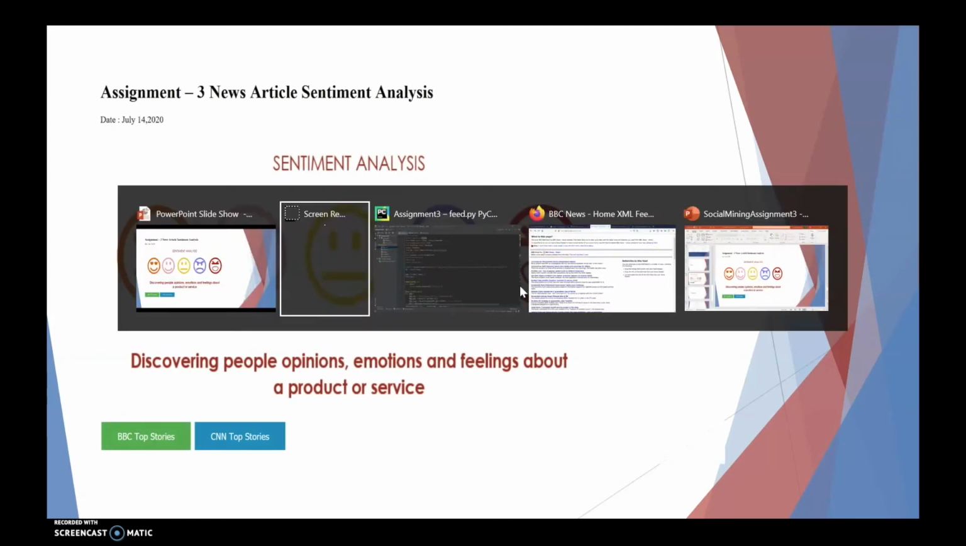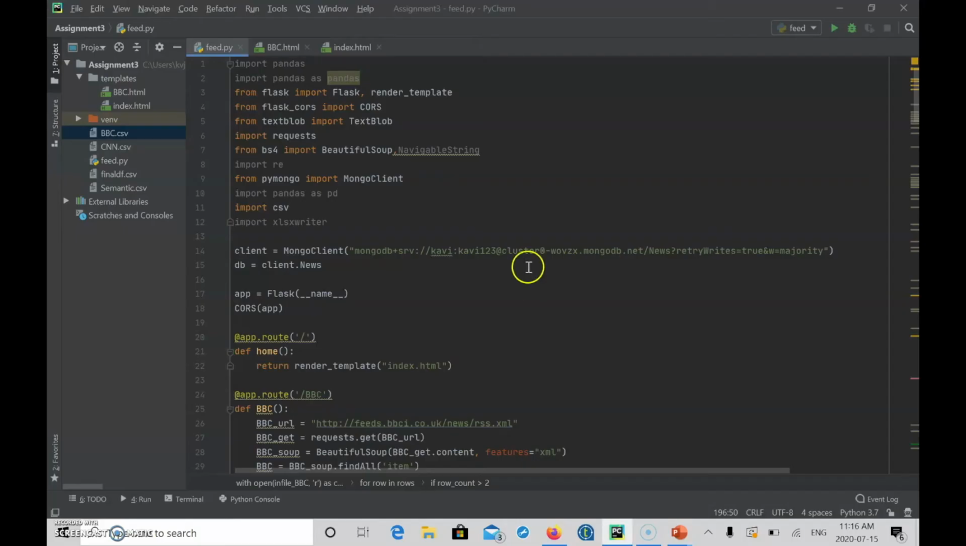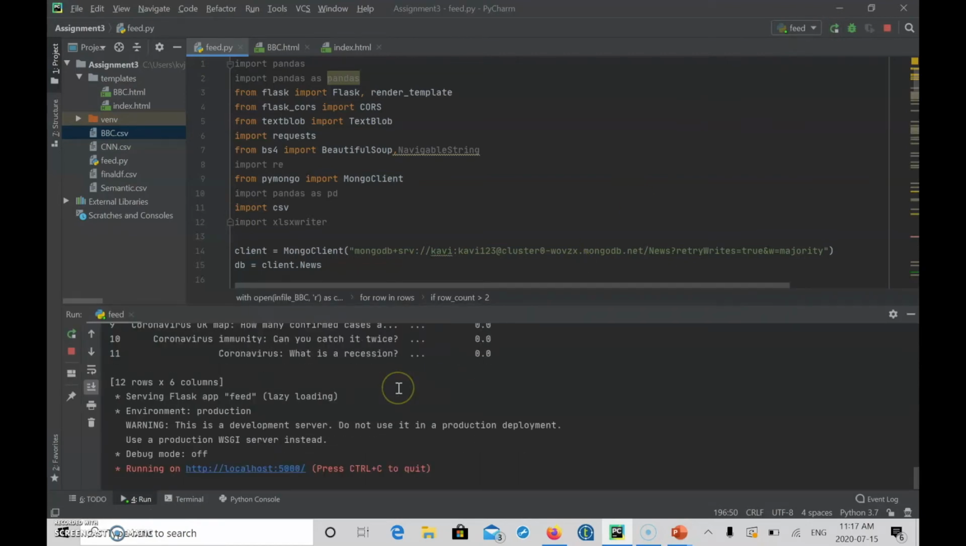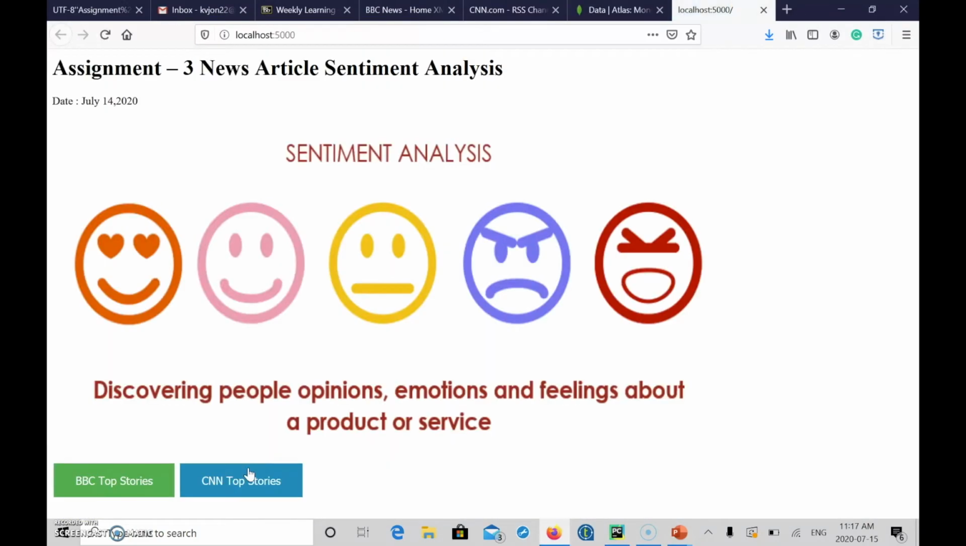Hi, I'm Kaviraj. I will be presenting the demo for our sentiment analysis web application that we have created using Python. We'll quickly go through our code and run it. Let's go to our localhost web application. So this is the home page of our web application.